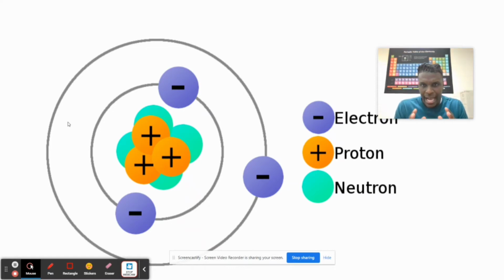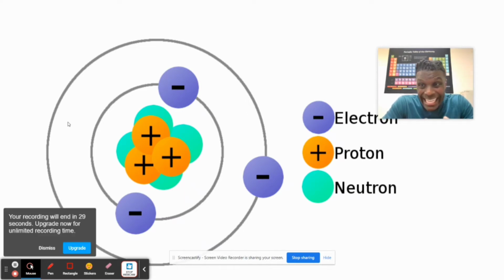Now, look at this diagram. What else do you see on it? You see a plus, you see a minus, and you see something that has nothing in it, right? So watch this. The electrons are negative. That means they have a negative charge. The protons are positive. That means they have a positive charge.